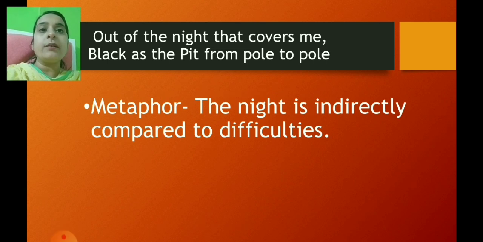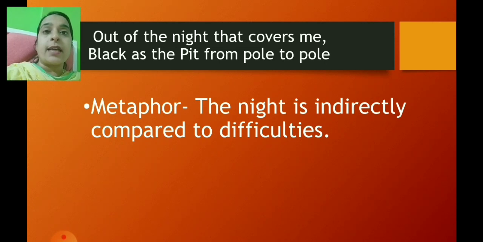The first one. Out of the night that covers me, black as the pit from pole to pole. Now here children, the first line, out of the night that covers me, is a metaphor, because here the night is indirectly compared to difficulties. Out of the night that covers me, that is the difficulties which are surrounding the poet.